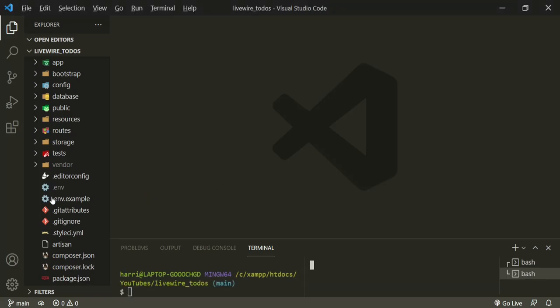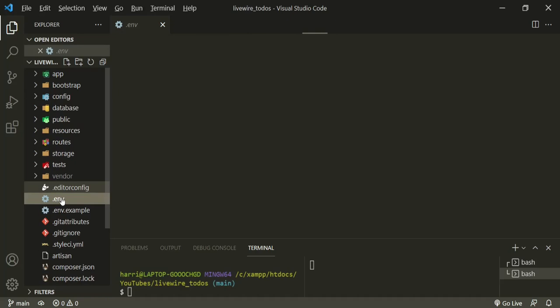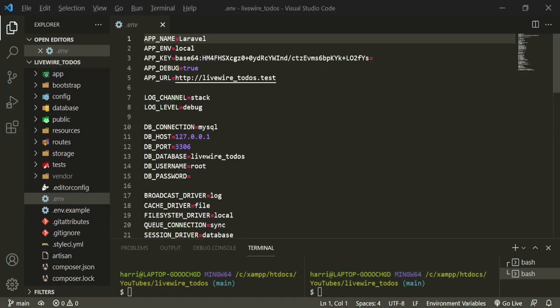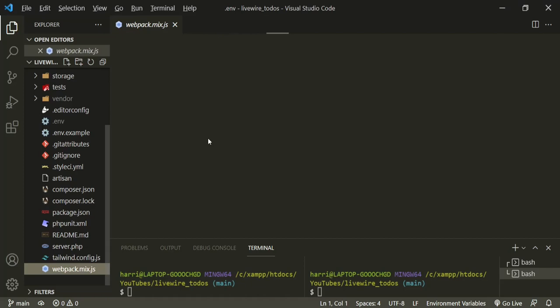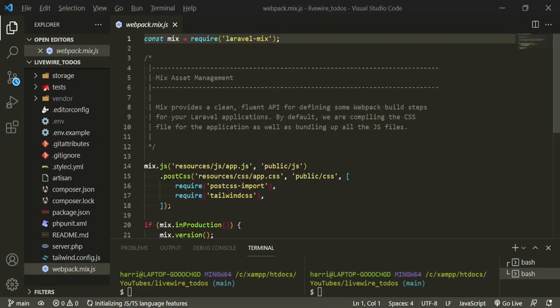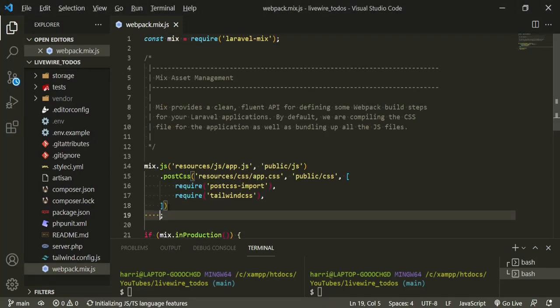And while those are going as slowly as possible, let's go to the .env file and make sure that we have a database set up. So mine is just going to be Livewire to-dos. The username is root and the password is blank. And the other thing that I want to do is head down to the webpack.mix.js, and I want to disable the notifications so that we don't get that annoying error. Okay, so we can just put that right down here. And also to spell disabled correctly.